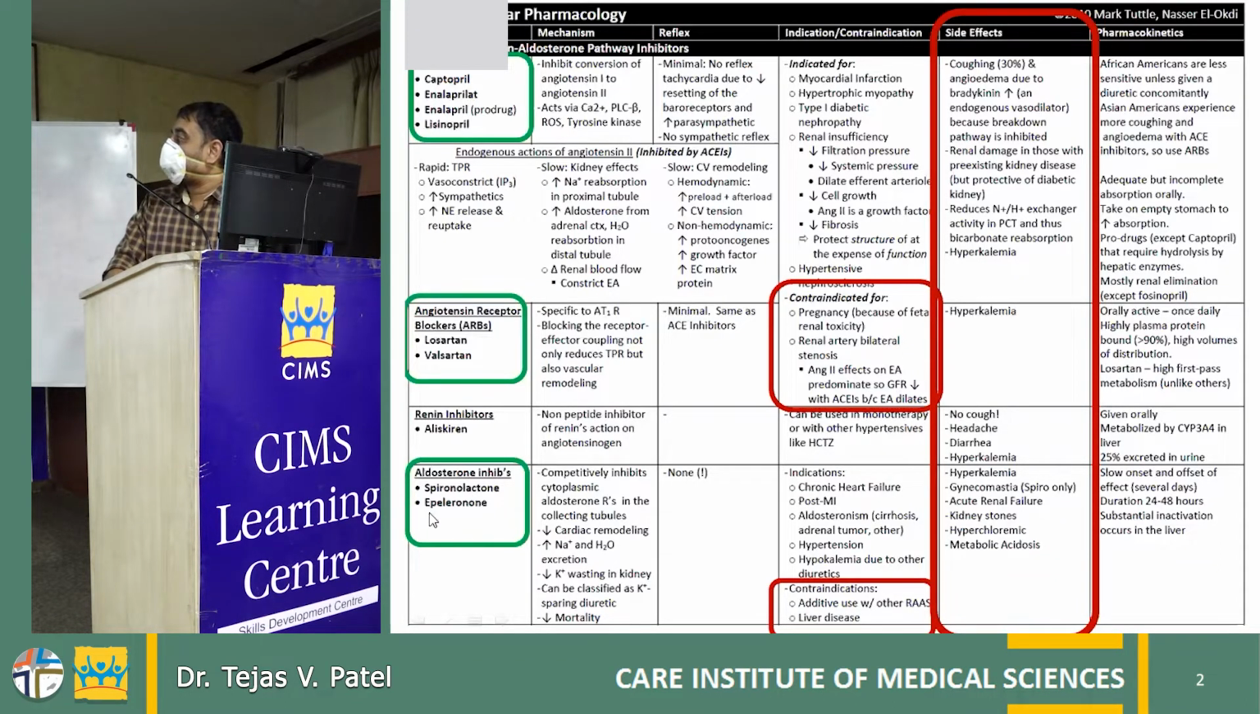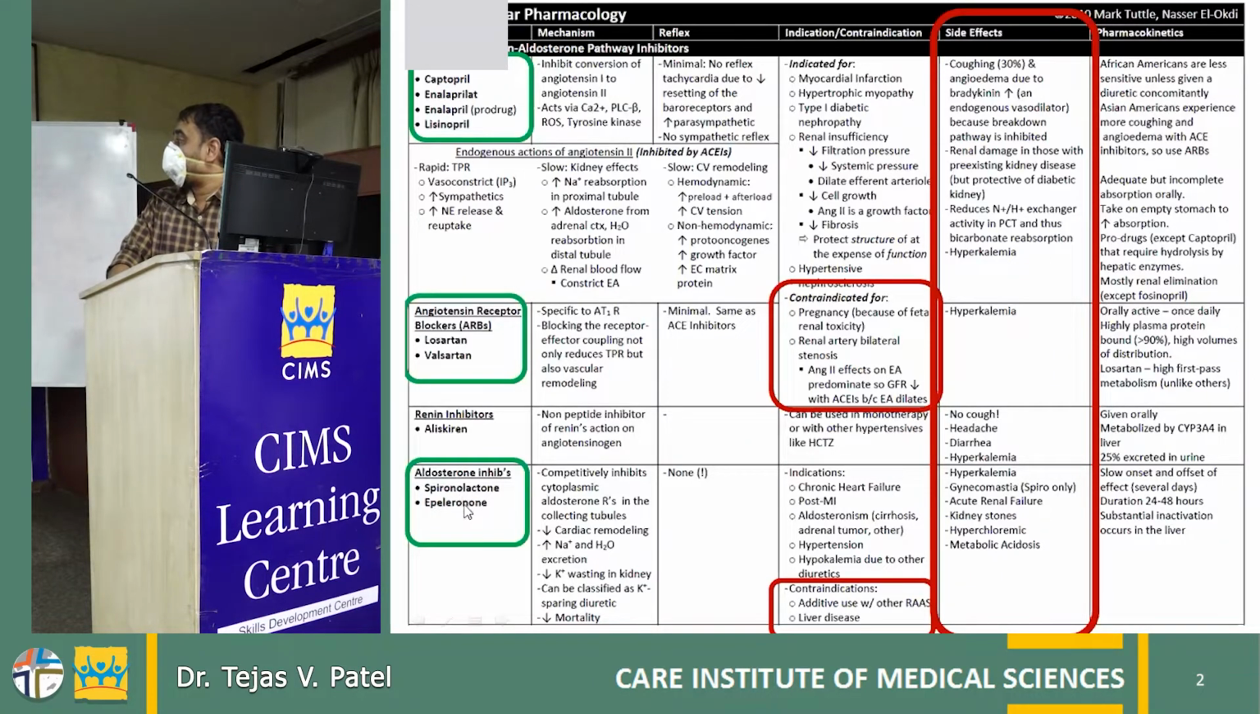Another important group is the aldosterone antagonists. These are spironolactone, and the newer molecule is eplerenone. Aliskiren is no longer used in clinical practice because of lots of side effects. It was initially introduced as an antihypertensive medication, but it is not available in India as well.